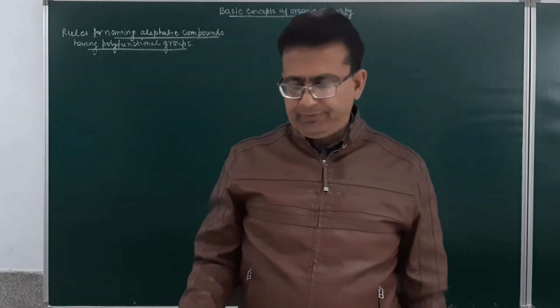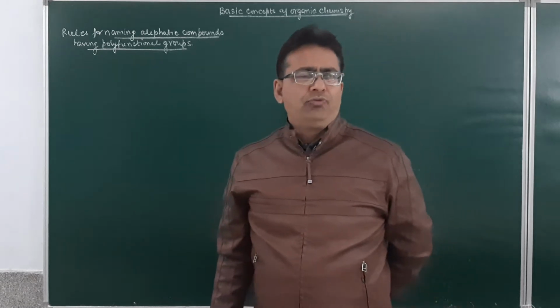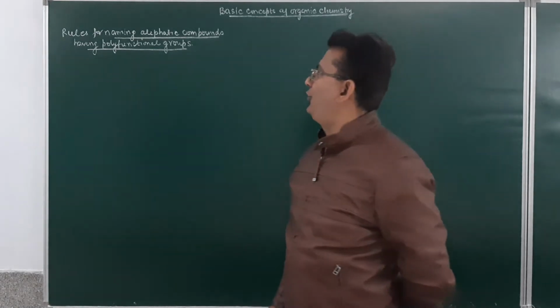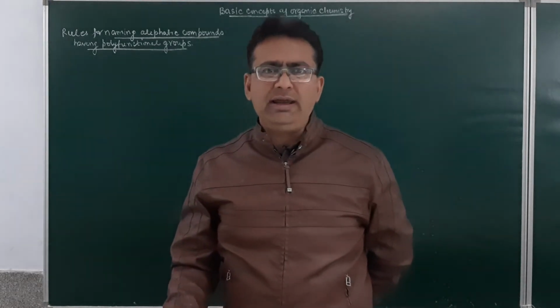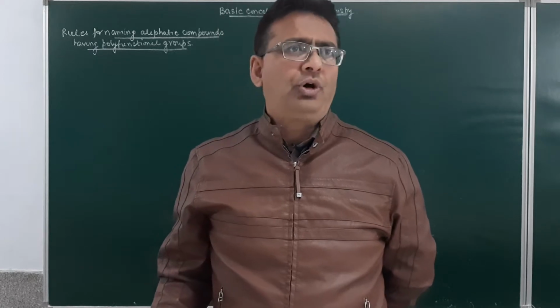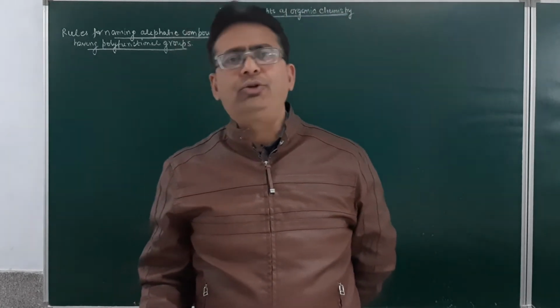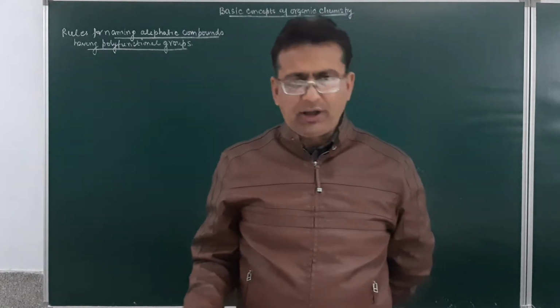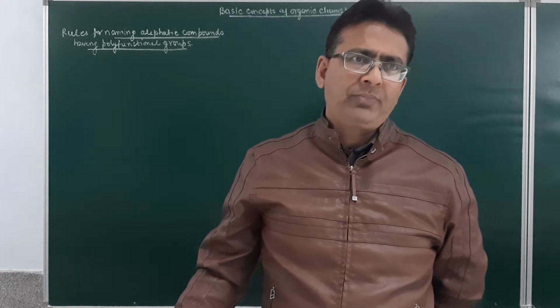Good morning, students. Today in the nomenclature part, we will be discussing the rules for naming an aliphatic compound having polyfunctional groups. Poly means many. So if in an organic compound many functional groups are present, then that organic compound is said to be a polyfunctional organic compound.